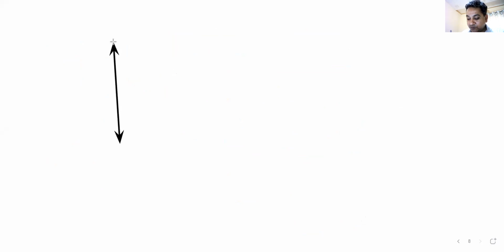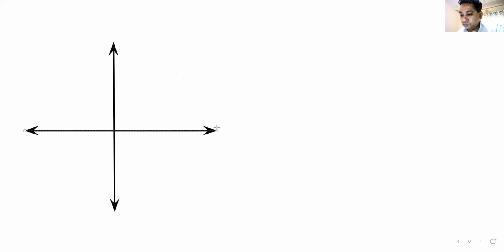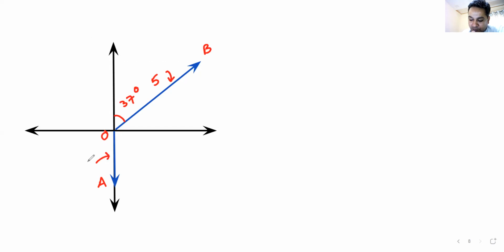Everyone, check this one out. This is O, this is A, this is B, this is 5 unit, this angle is 37, the magnitude of OA vector is 4, one is 4, one is 5.